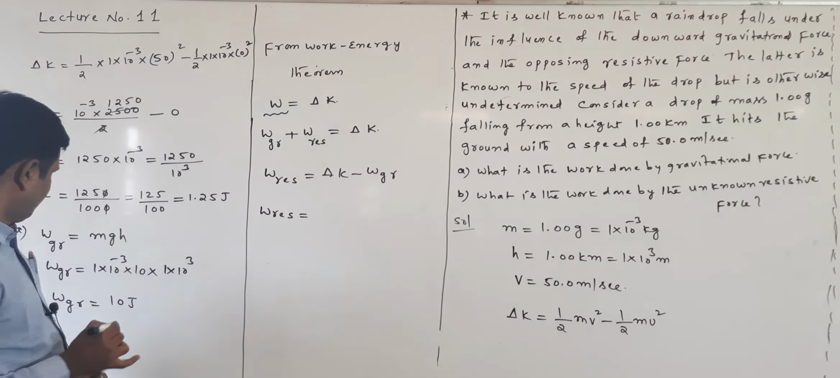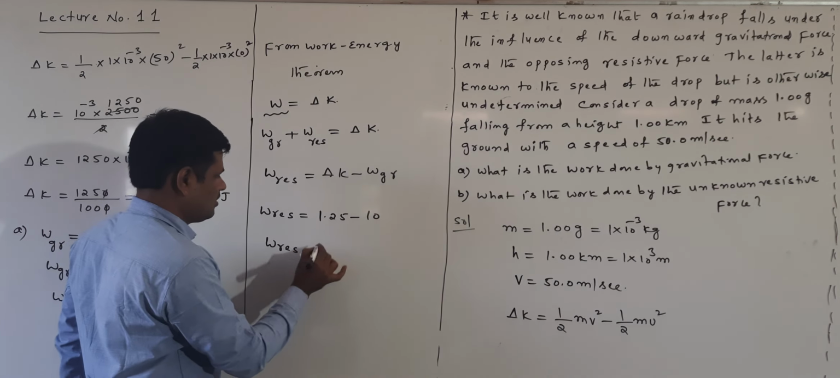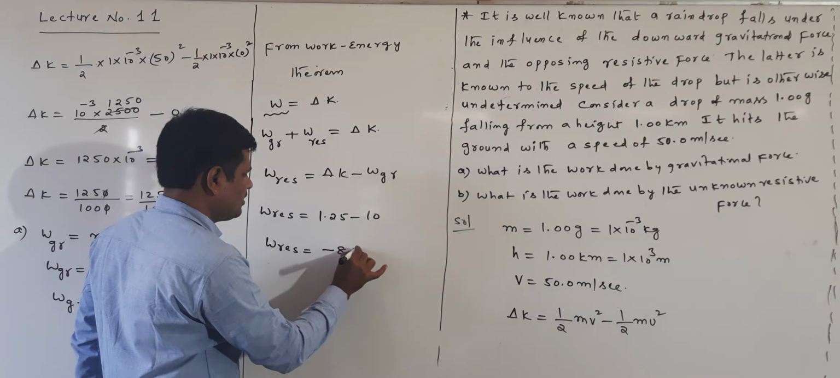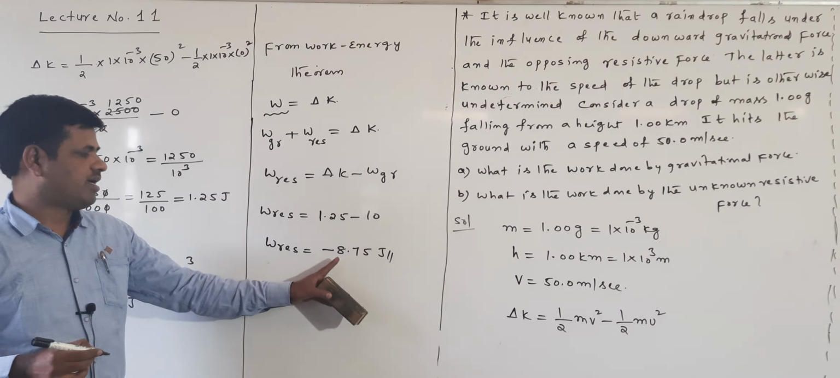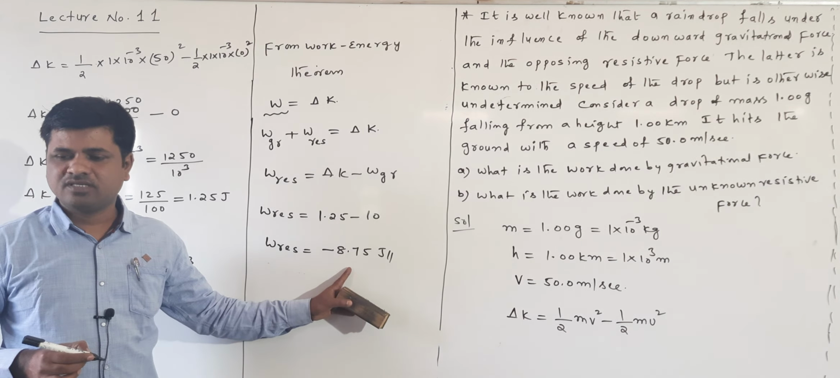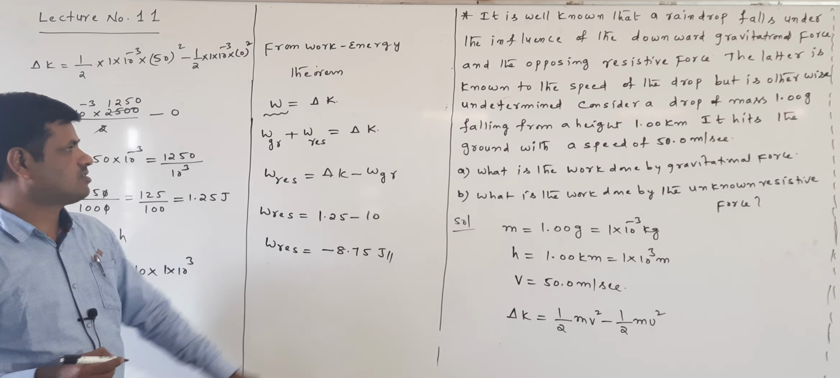W gravitational is 10 joules. So here 1.25 minus 10, what do we get? We get W resistive is equal to minus 8.75 joules. This is W resistive, the resistive force.